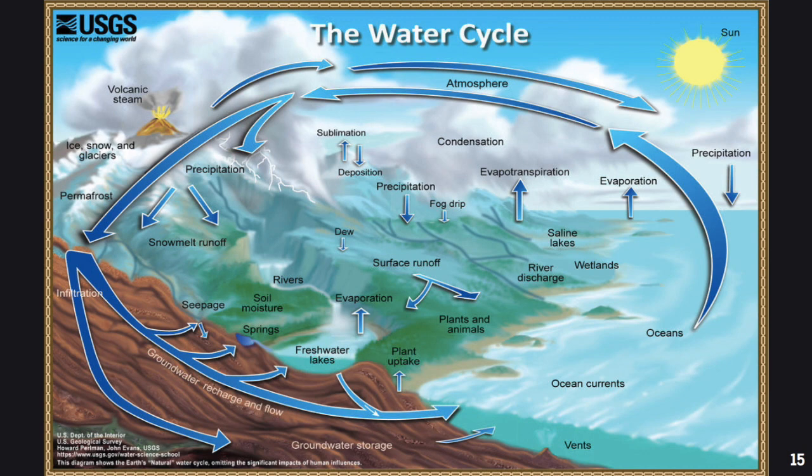Lastly, I'm going to talk about the water cycle. There are 4 stages: evaporation, condensation, precipitation, and transpiration. First, water evaporates from the ocean, lakes, or rivers, as you can see in the diagram. The water vapor then rises and condenses when the temperature is low enough. They accumulate and form clouds.